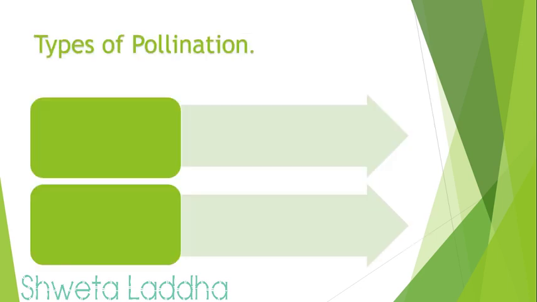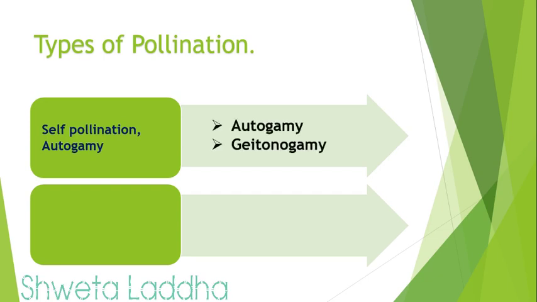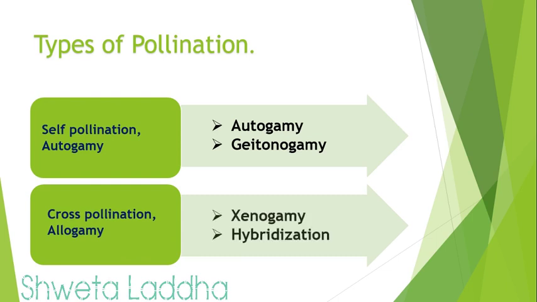Let us see about types of pollination. There are two types of pollination. Self-pollination, also called autogamy, consists of two types, autogamy and geitonogamy, whereas cross-pollination, also called allogamy, consists of xenogamy and hybridization.